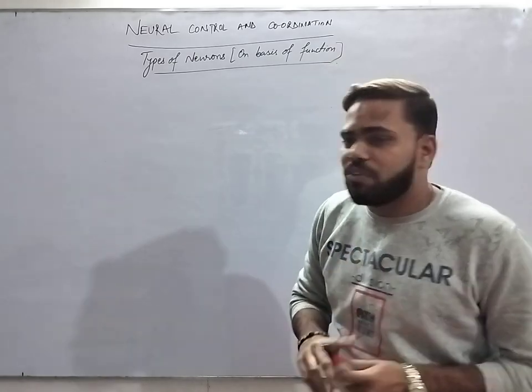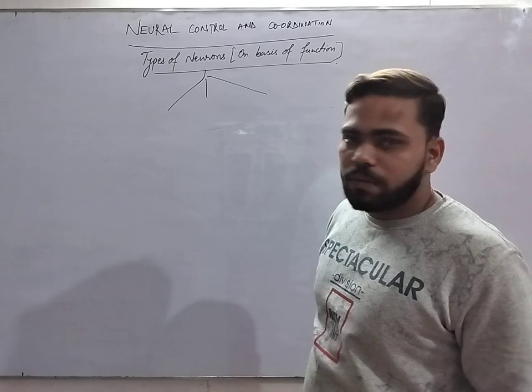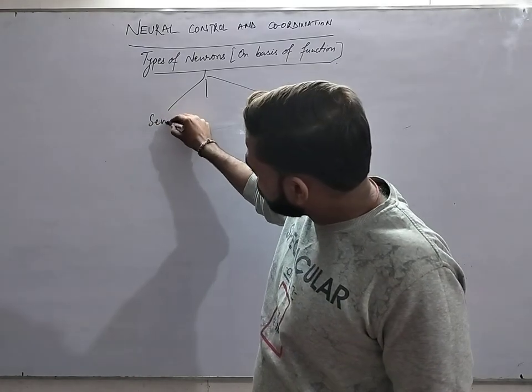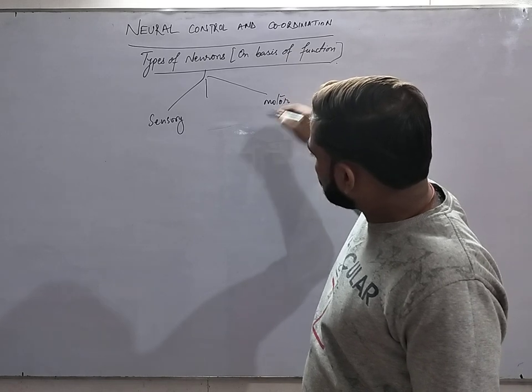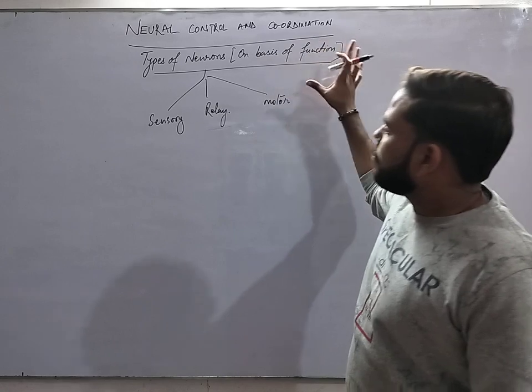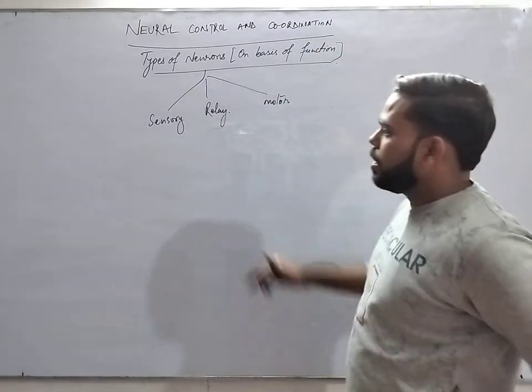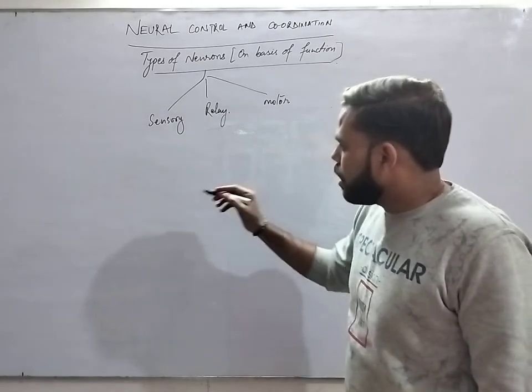On the basis of function, neurons are basically of three types. First, the sensory neuron, second, the motor neuron, and third, the relay neuron. Now, what is the function of each?